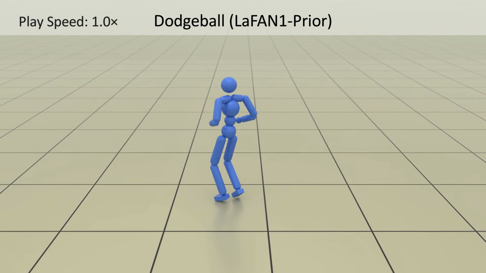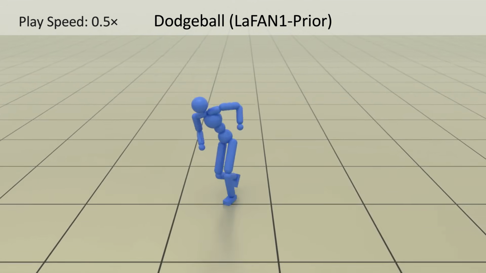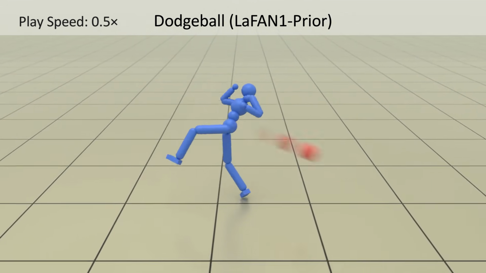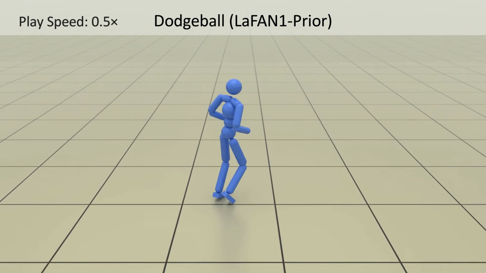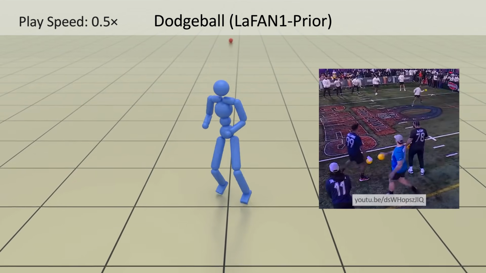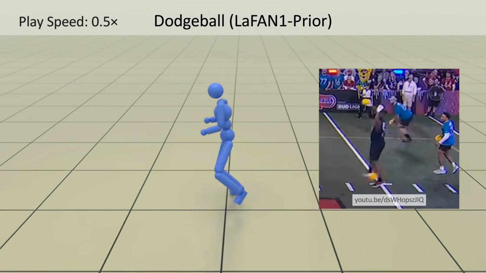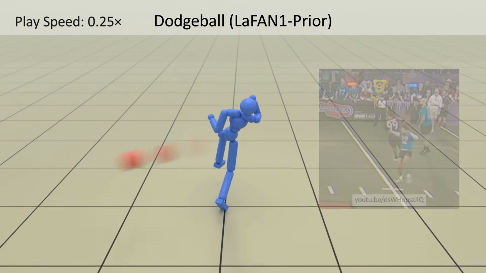SMP provides the policy with the flexibility to adapt behaviors in the dataset in order to create new skills for different tasks. In this dodgeball task, the character develops highly agile behaviors to dodge incoming balls, such as jumping and dodging. These behaviors were not present in the original dataset, but they closely resemble real human strategies in dodgeball.